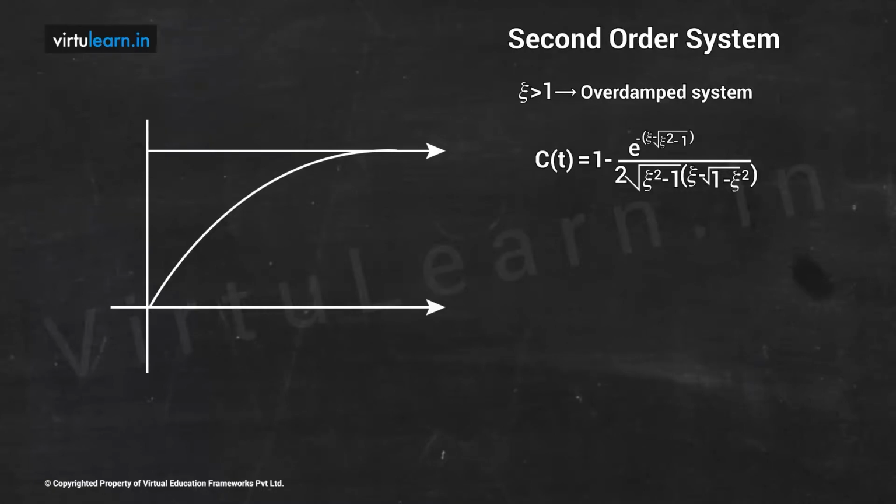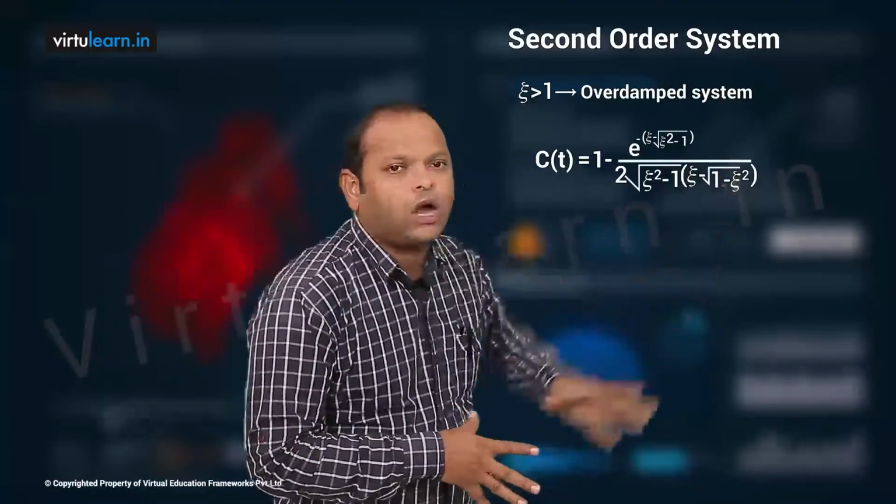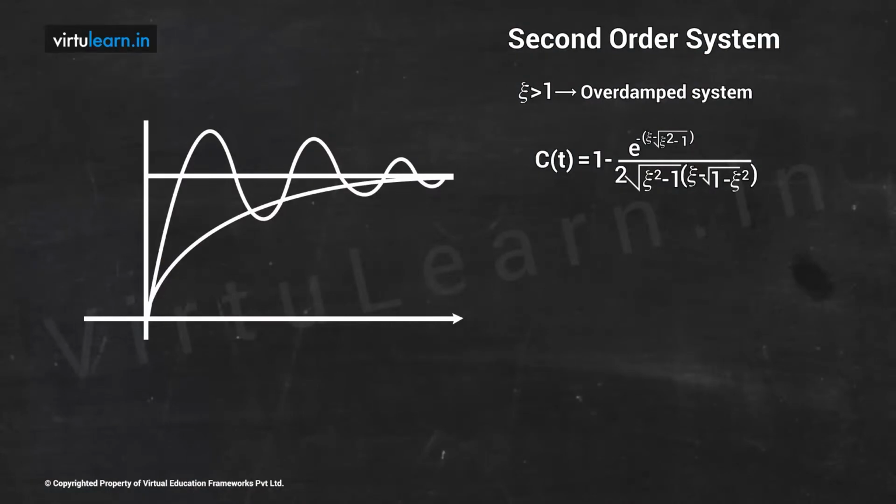Now for these zetas, if I give the step input, how do all 4 responses look? Look at this graph. It's a beautiful graphical representation of the variation of C of t for a step input when zeta is varying from 0 to infinity. I am taking only 4 distinct values, not in between values. That is, zeta is 0, zeta is a particular value between 0 and 1, zeta is 1, and zeta is a particular value greater than 1, and all 4 responses vary like this.